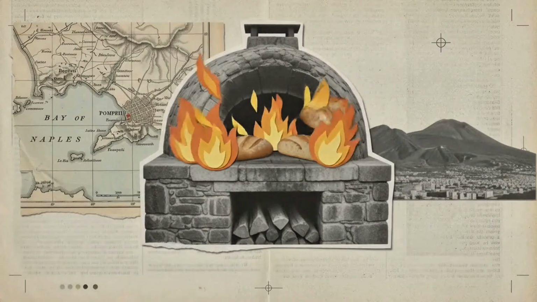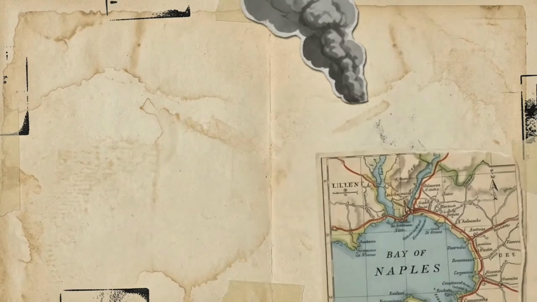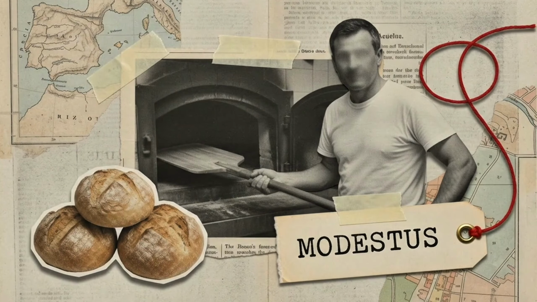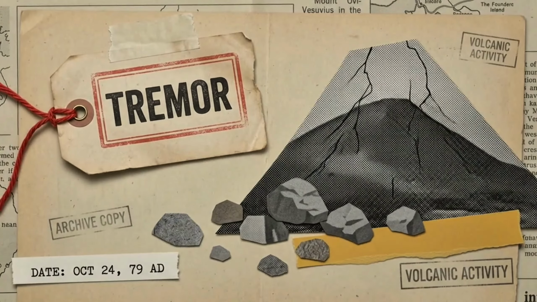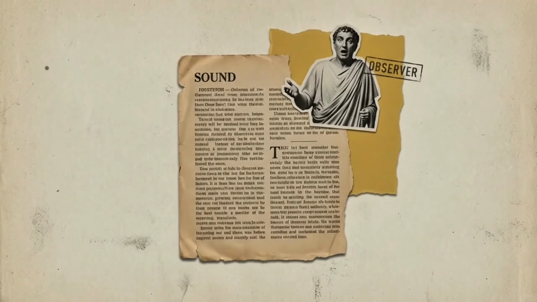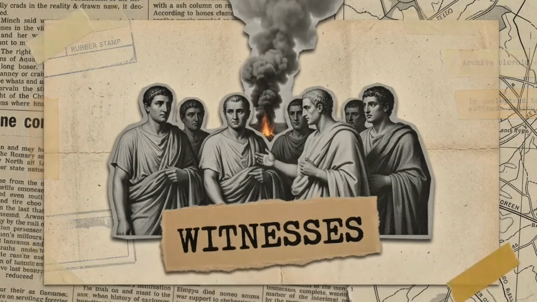August 24th, 79 AD. Pompeii in the shadow of Mount Vesuvius. A baker named Modestus slides fresh loaves into a stone oven. By early afternoon, the mountain begins to shake. Then, a column of ash rises 8 miles into the sky. Witnesses reported the sound was unlike anything they had heard before.